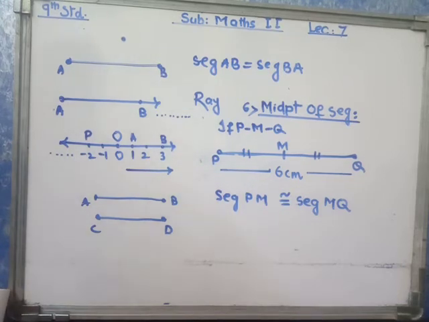Now, here is one property of midpoint of a segment, that every segment has one and only one midpoint.